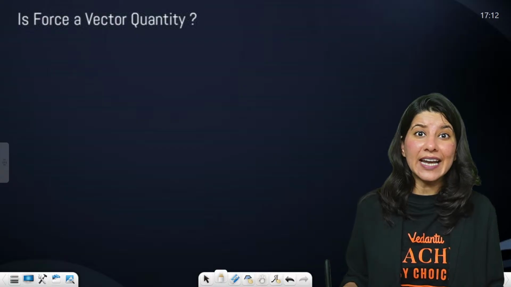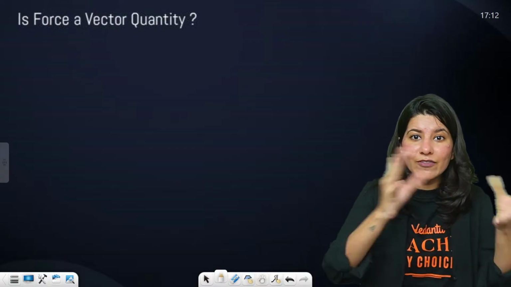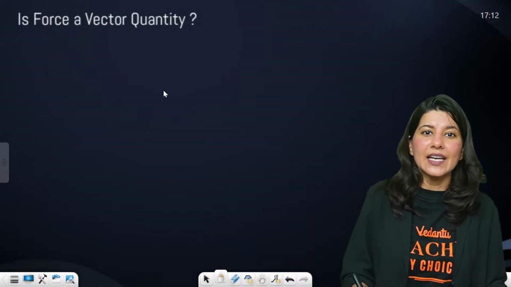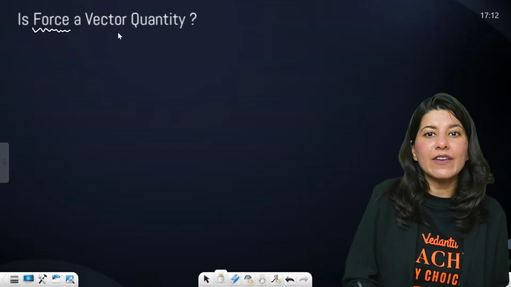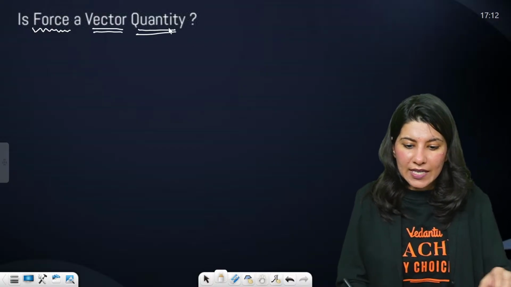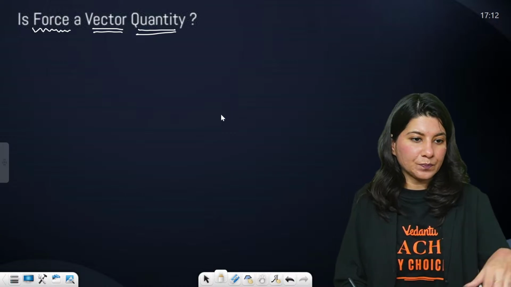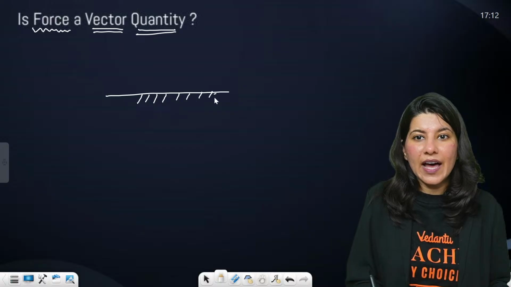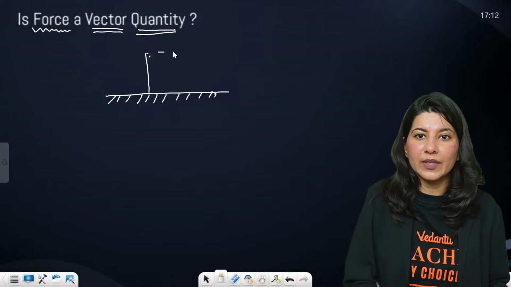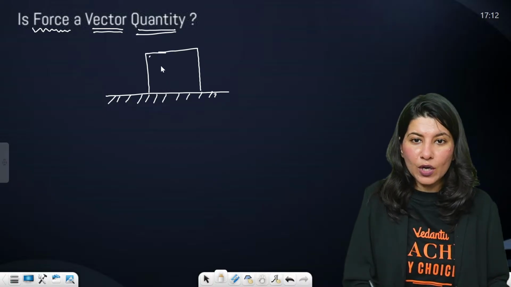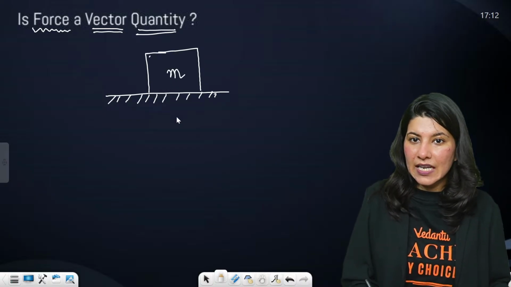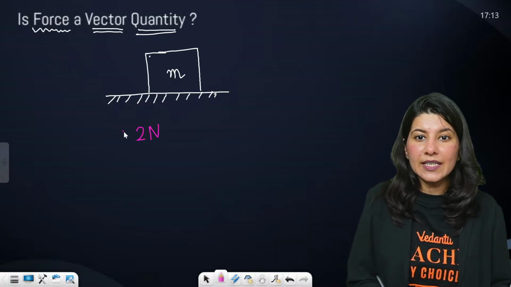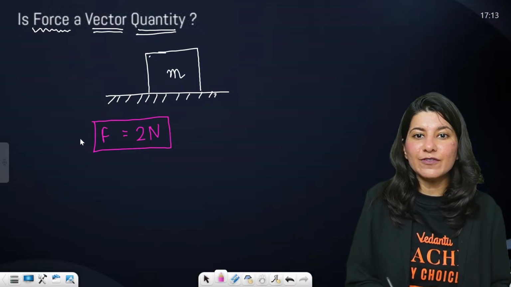But now let us understand whether some quantities are scalar or vector. So I have a few questions for you. What about force? Is force a vector quantity? Tell me. Suppose I have this block of some mass m. Now I am applying a force of 2 Newton.